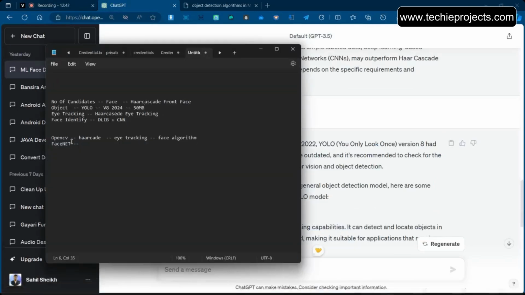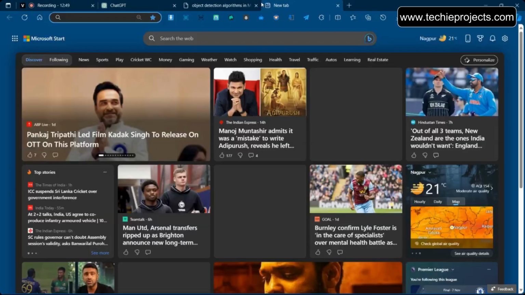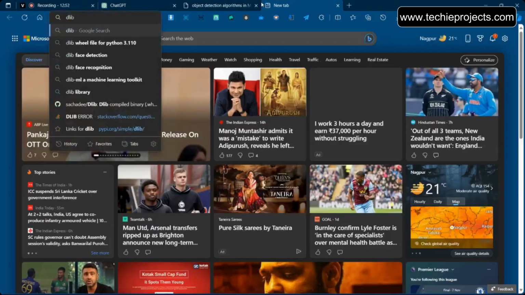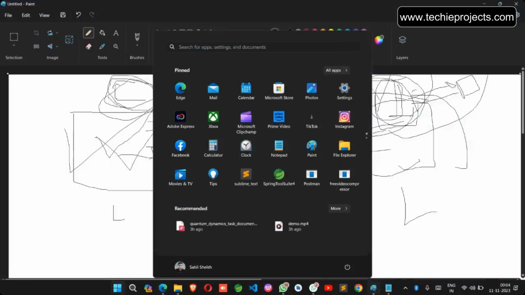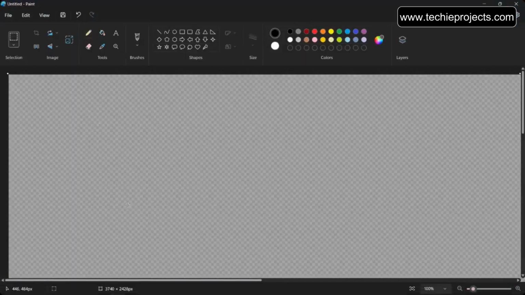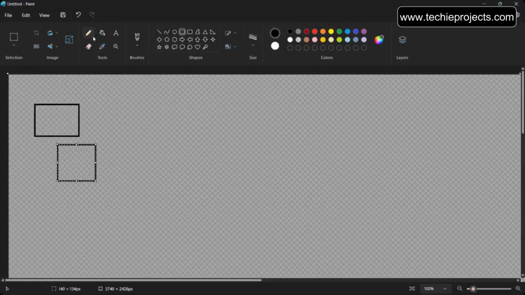Similarly, for face identification we will be using a combination of Dlib and CNN. So what is Dlib? Basically, for face identification we need good accuracy. With only a CNN algorithm we can achieve the identification. We can store the candidate images in a database, train the CNN model on this dataset, and it will make the prediction. We can do it that way, but we are not going to do this.